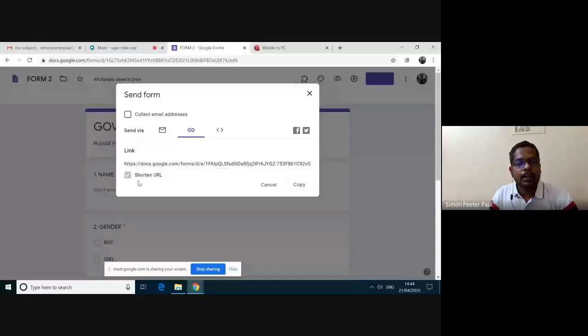How to send? I am clicking the send option, and then selecting this link. I'm shortening the URL, and then copying it, and then going to my Gmail account, selecting compose, right clicking in the message, and pasting it. Then type the address and send it to your mail.